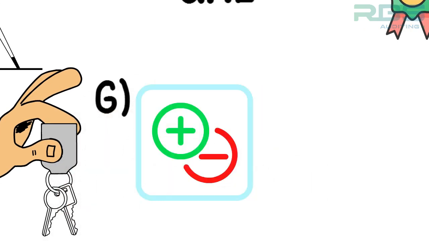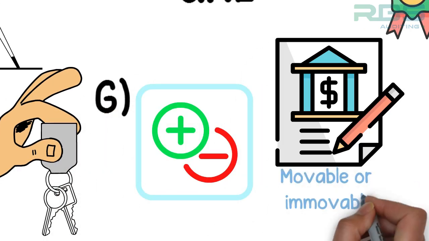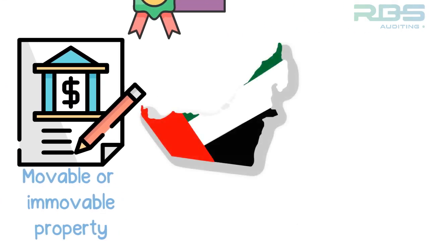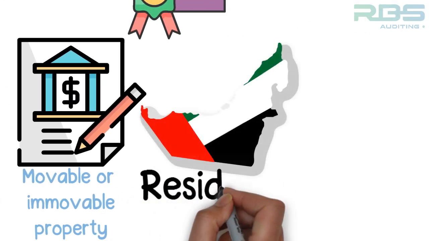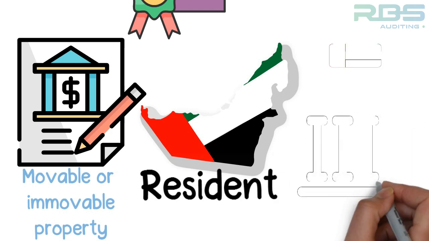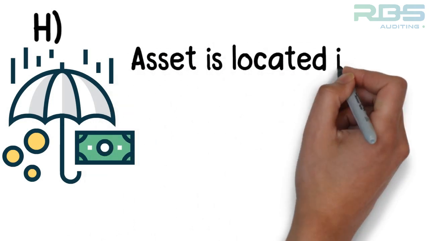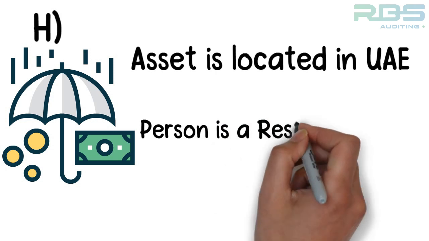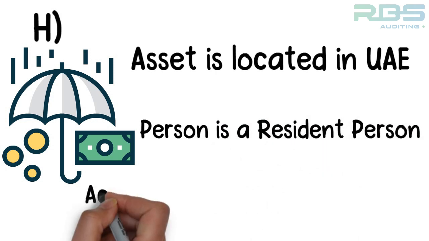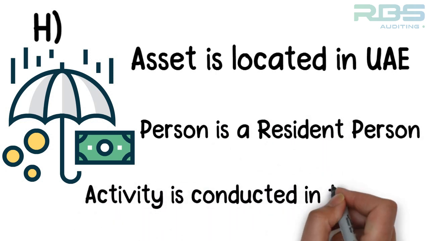G. Interest that meets any of the following conditions. The loan secured by movable or immovable property located in UAE. The borrower is a resident person. The borrower is a government entity. H. Insurance or reinsurance premiums in any of the following instances. The insured asset is located in UAE. The insured person is a resident person. The insured activity is conducted in the state.